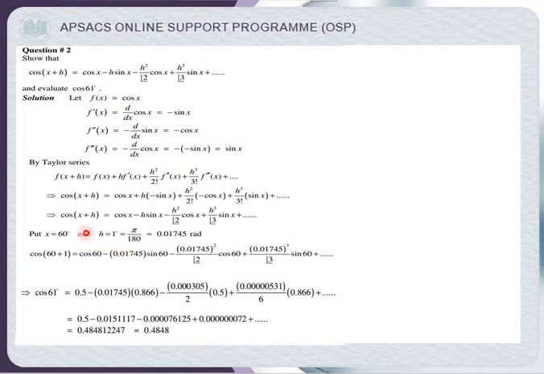Now what is evaluate cos 61? You can see that for cos, the little increment is 1 degree, which is pi by 180, 0.0175 radian, and x is 60. Okay, 60 plus 1 is 61. So cos 61 we can take out. So now just put it in this series. X value is equal to 60 and h value is equal to 0.01745 radian. You can see here. So by the calculator you can see the result 0.4848.